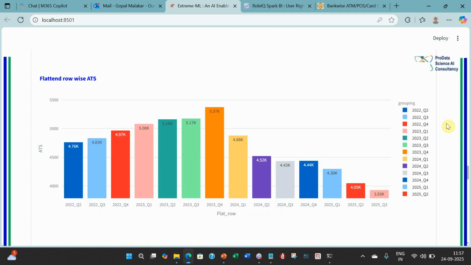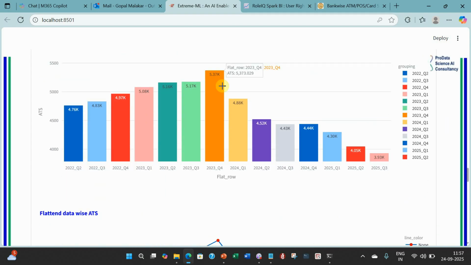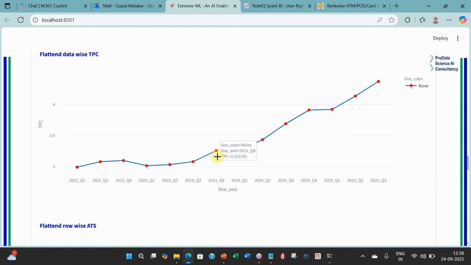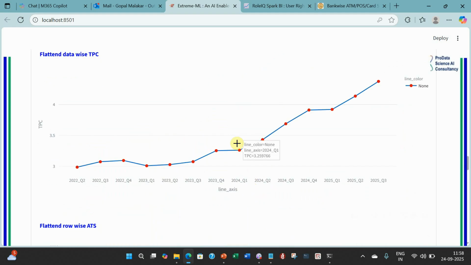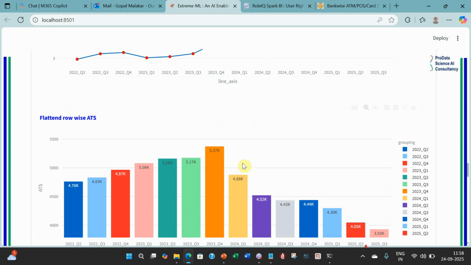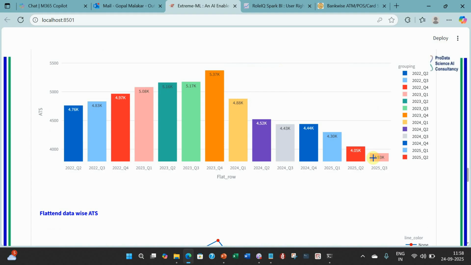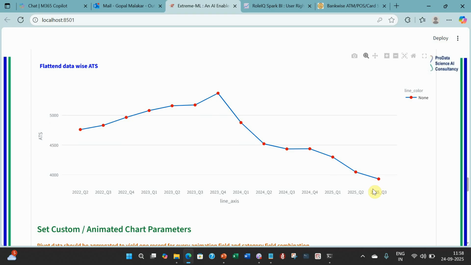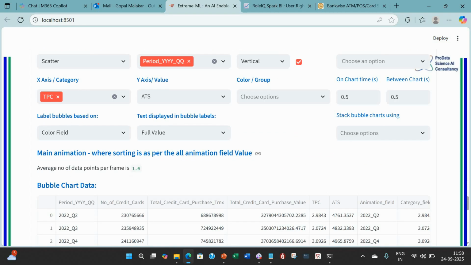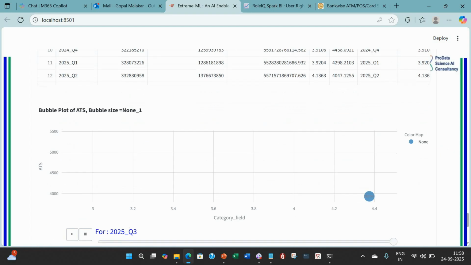Ticket size was also going up, and all of a sudden from quarter 4 you can see it going down. Quarter 4 is festival season also, so most likely UPI was allowed here, or mostly here in 2024 Q1. And you can see the ticket size going down and down, because on UPI you obviously have a lot of transactions, but the ticket size is less. Let's see the same thing through an animated graph, because animation shows you many things very clearly.